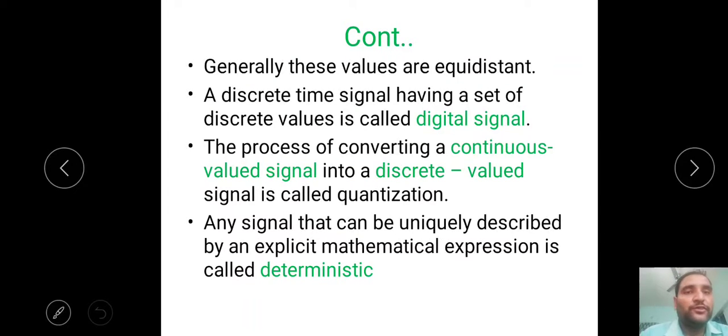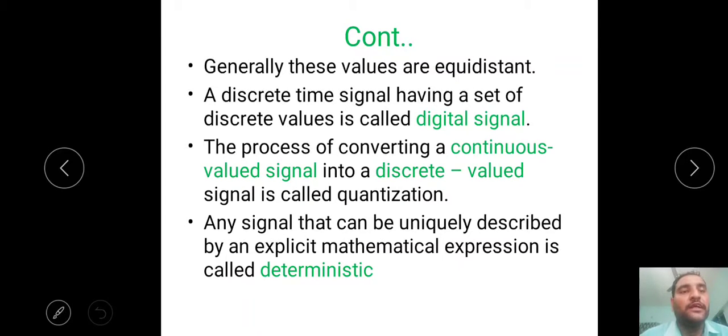Next, the digital signal. A digital signal means a discrete time signal having a set of discrete values. In the taxonomy of signals, discrete time signal is different and digital signal is different. A discrete time signal is discrete in time and continuous in amplitude, so it is called a discrete time continuous valued signal. A digital signal means a discrete time discrete valued signal. That's the difference between discrete and digital. Digital is discrete in both time and amplitude.